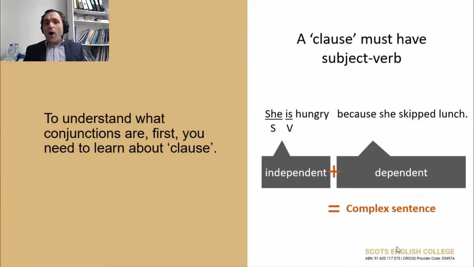Now, because this sentence has an independent clause and a dependent clause, together they form a complex sentence. It is not simple anymore. It's a complex sentence because it has two clauses, one clause that is independent and another that is dependent. Does that make sense?